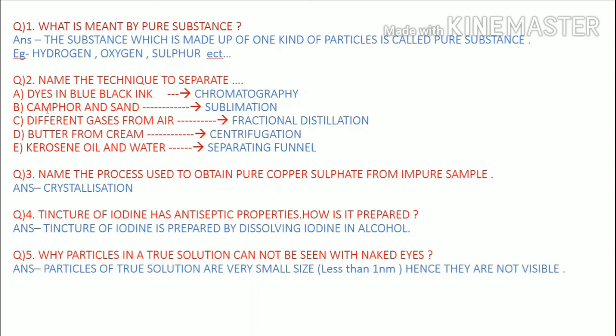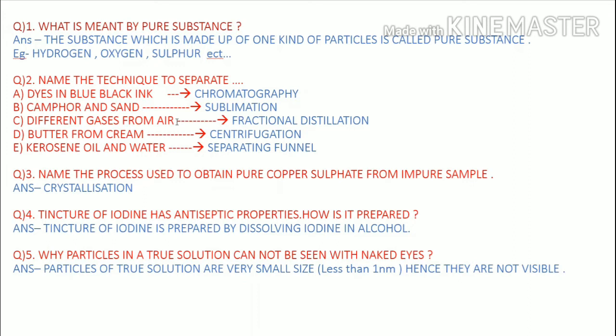Next, camphor and sand. Camphor is a sublimable substance and sand is a non-sublimable substance, and the sublimable substance is separated from the non-sublimable substance by the process of sublimation. So the answer is sublimation.